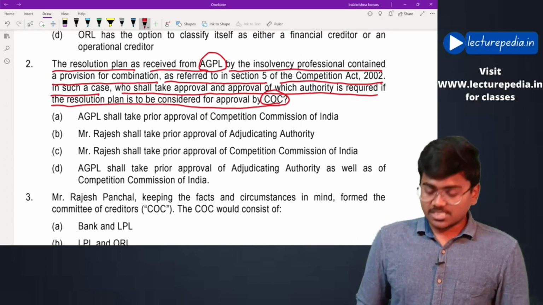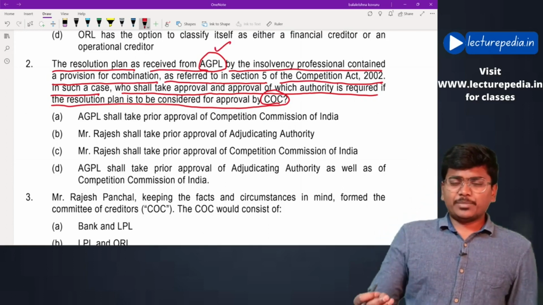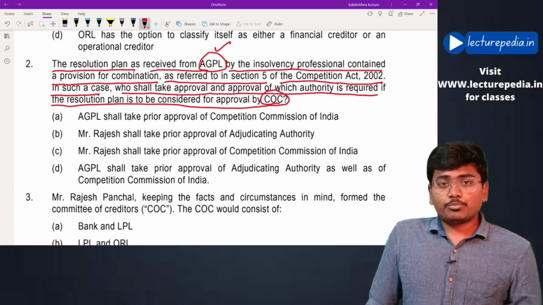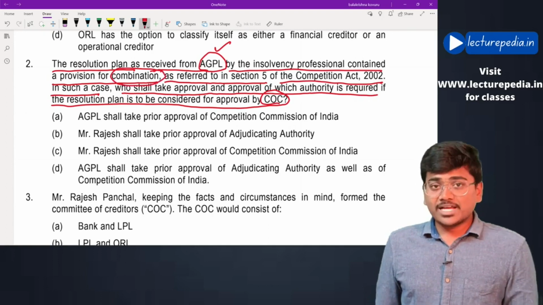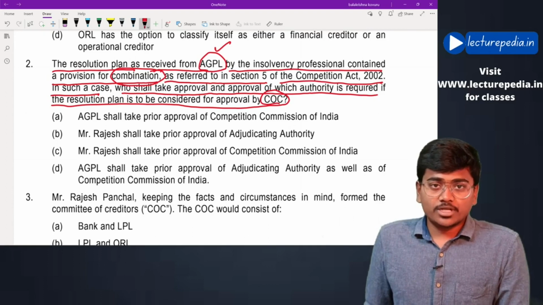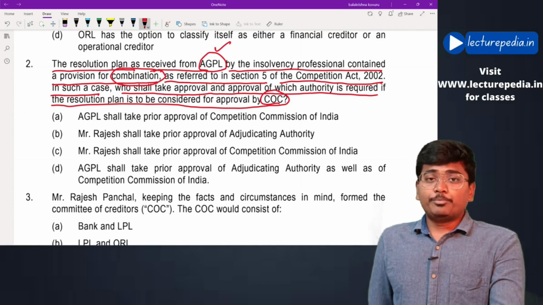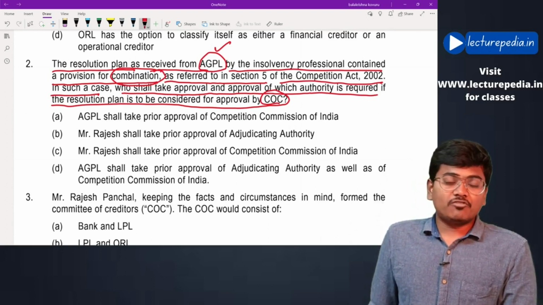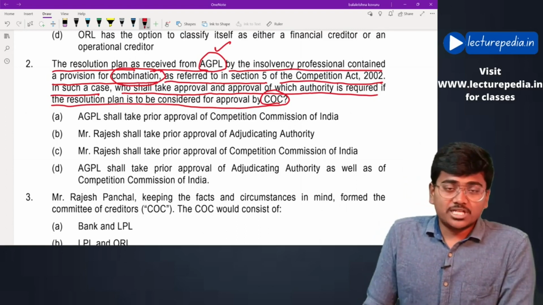For this process, AGPL, a resolution applicant, has submitted a resolution plan. In such a resolution plan, it has proposed a combination. Whenever a combination is involved and it is in excess of the threshold limits prescribed under the Competition Act, then prior approval of CCI is required. Only after prior approval of CCI, the resolution plan can be approved by the committee of creditors.